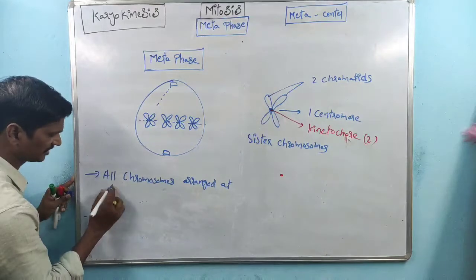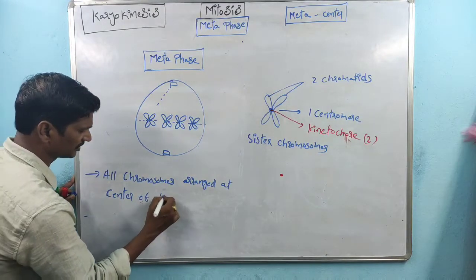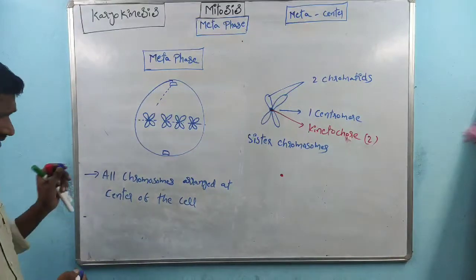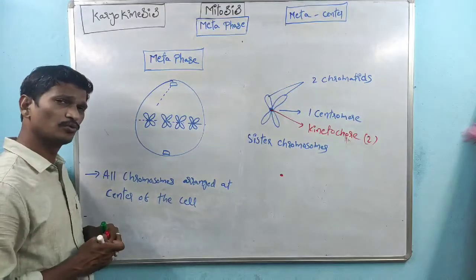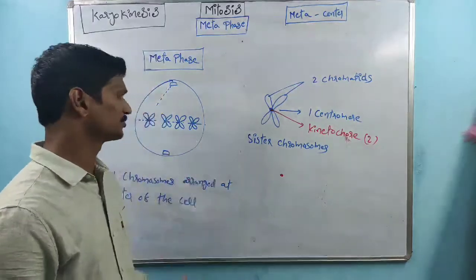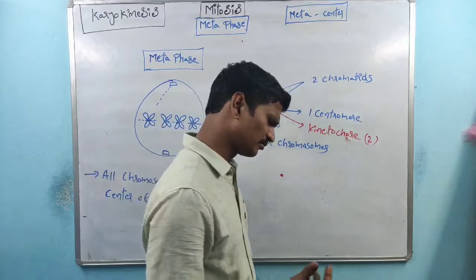Arranged at the center of the cell or aligned on the center of the cell. Here again the question is, sir, how are all chromosomes arranged at the center of the cell? See, the answer is very simple.